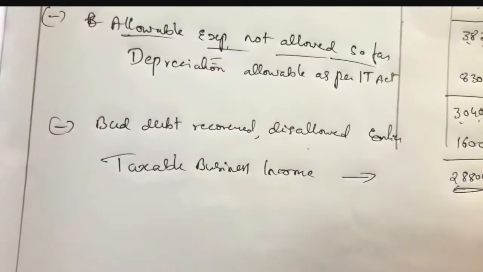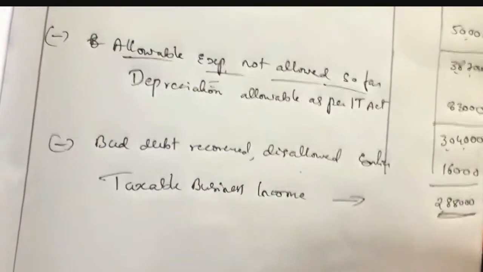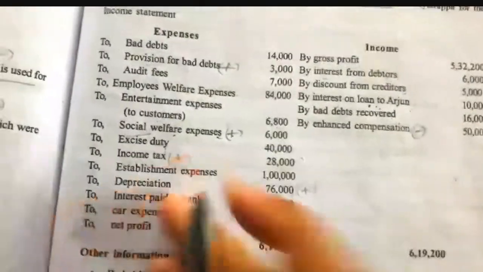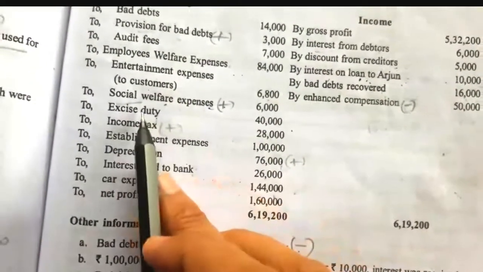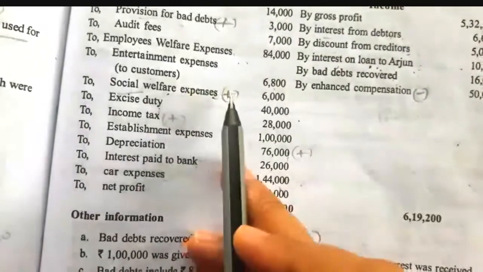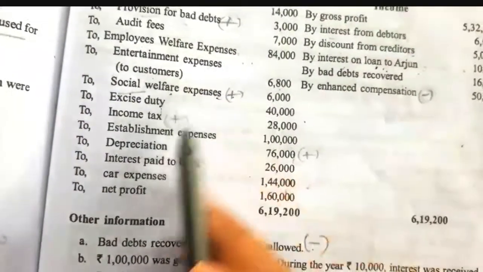Now if you want, write a note. Note relating to social welfare expenses. The welfare expenses spent on a society are taken as disallowed expenses. It is relating to personal, so it is disallowed.